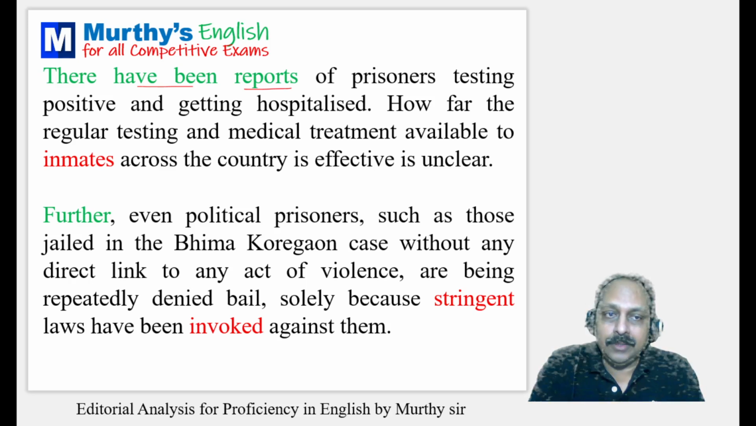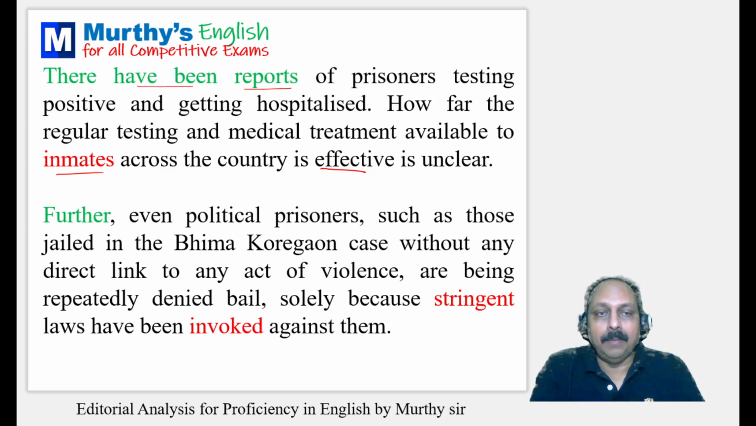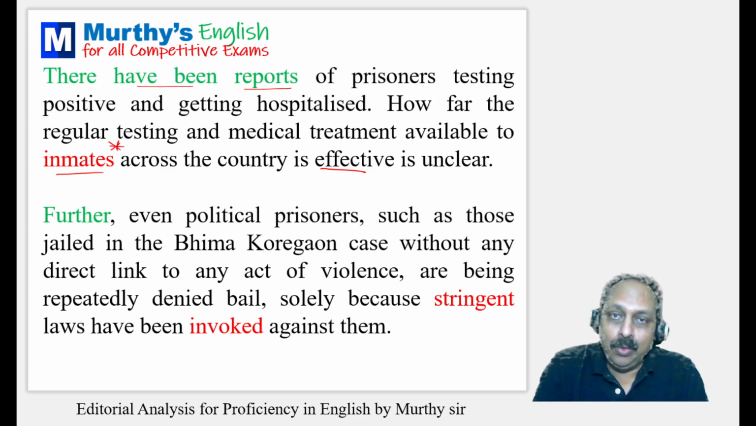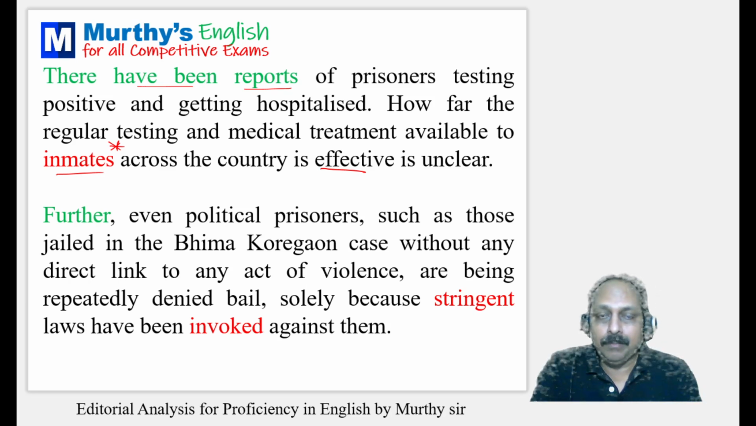There have been reports, again a noun in the plural form, so have been. There have been reports of prisoners testing positive and getting hospitalized. How far the regular testing and medical treatment available to inmates across the country is effective is unclear. The editorial says something is not clear. What is unclear? How far the regular testing and medical treatment are effective, to what extent, that is not clear. There is one important word here, inmate. Those who are confined to a prison or hospital, we use the word inmate, plural inmates.